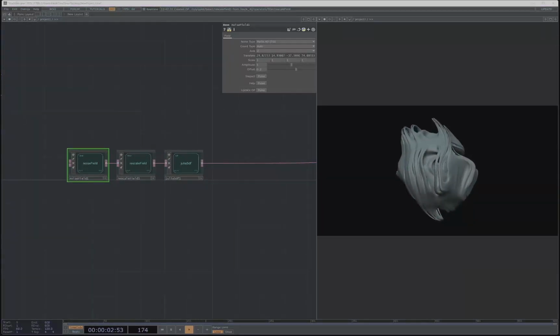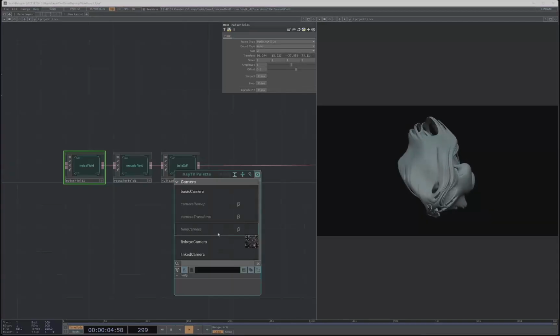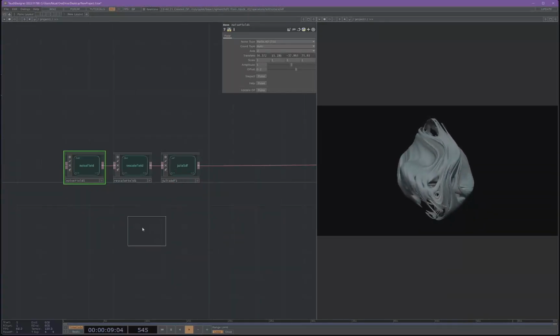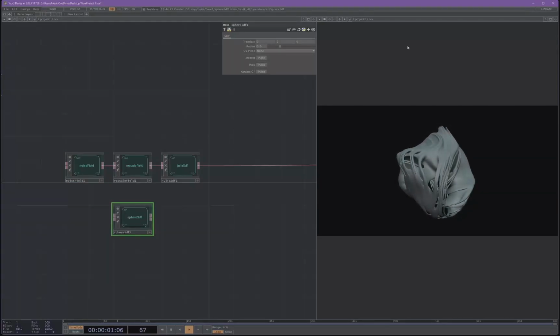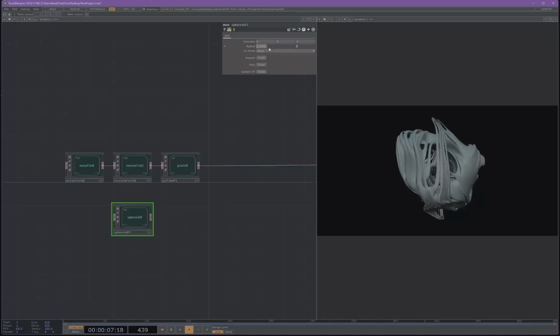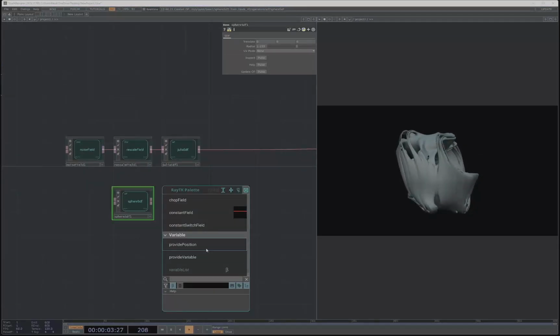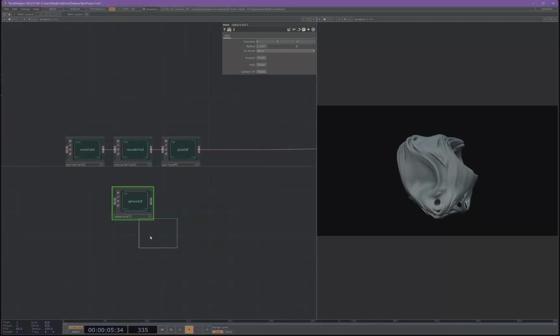Now let's go ahead and open up the palette again, and we're going to grab a sphere SDF, drop it here, and bring our radius up. I don't know, something like this. And then we're going to go ahead, open up our palette again, and grab another noise field.